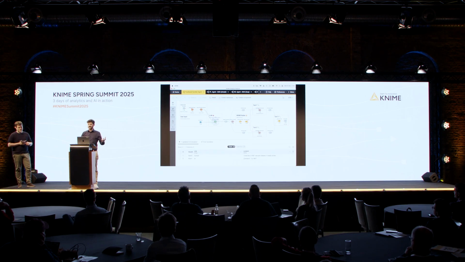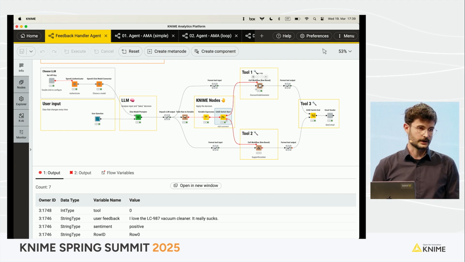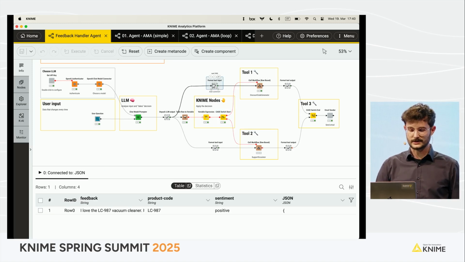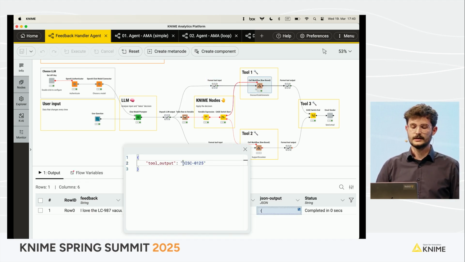So I basically extract the feedback, I unpack that into a table like this one, and then I use a simple variable expression and a case switch to say that if the feedback is positive, then go to this branch here and execute the tool discount code generator. Now, the discount code generator is just an action tool that receives some feedback. In this case, what I pass to the tool is the feedback and then the product code, and then it generates, you can see the output here, a discount code. So it's an action tool like that.